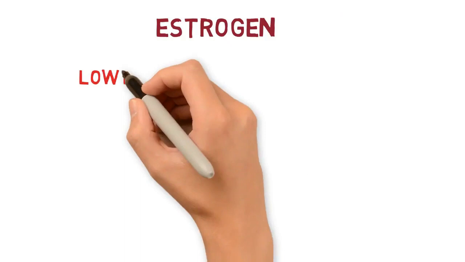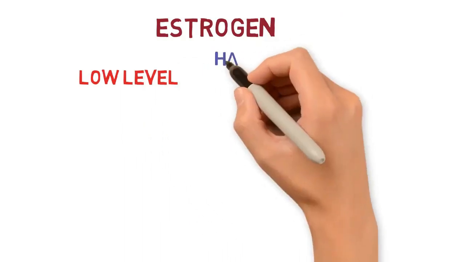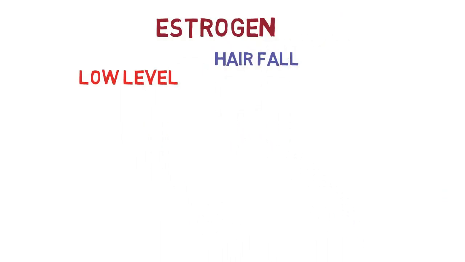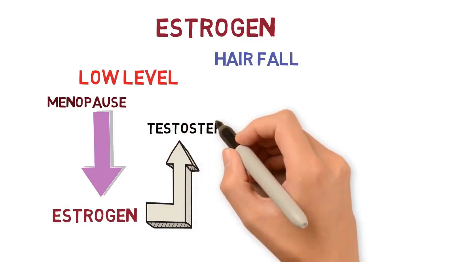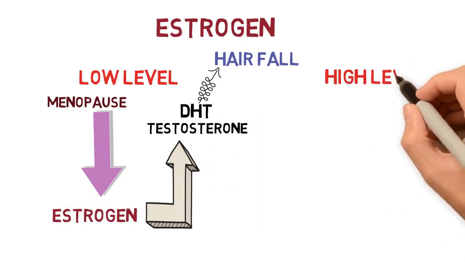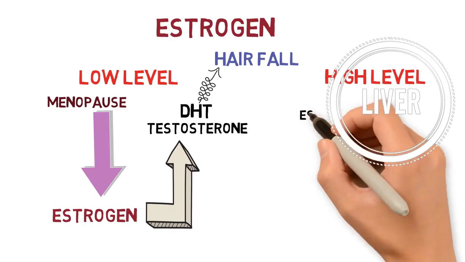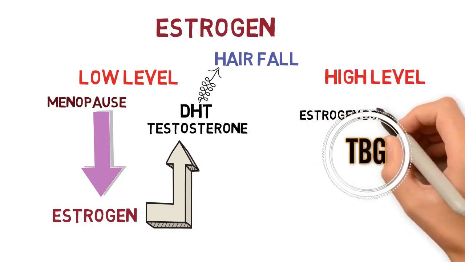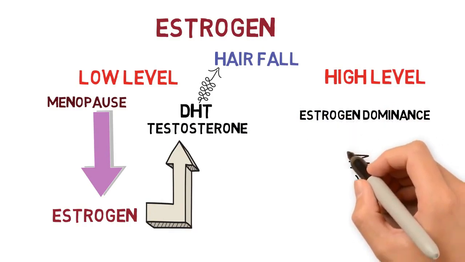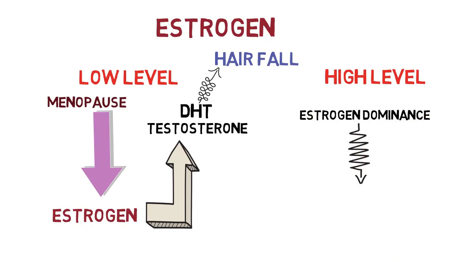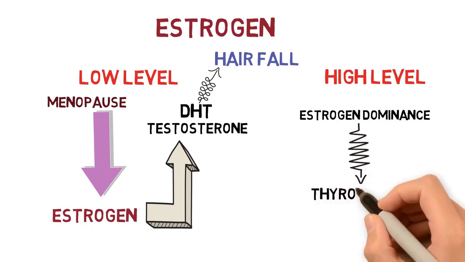Estrogen. A low level of estrogen causes hair fall. During menopause, estrogen levels tend to drop and the hair follicles fall under the influence of the male hormone testosterone, shortening the growth phase. The subsequent hair loss is usually gradual, but noticeable. When estrogen levels are high, the liver creates too much thyroid-binding globulin, TBG. TBG binds the thyroid hormones in the blood, meaning that they can't be absorbed as needed by the cells in the body that use them to support the body's metabolism, causing hair fall.